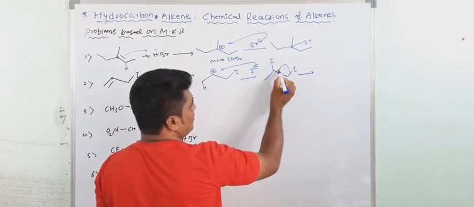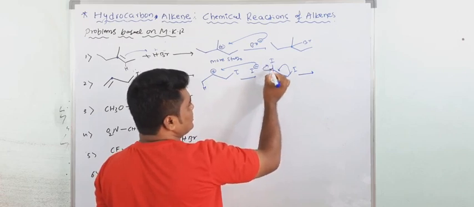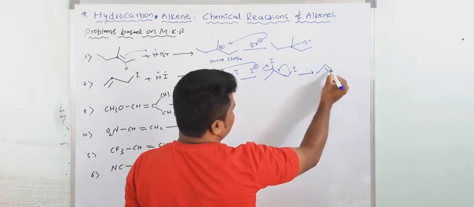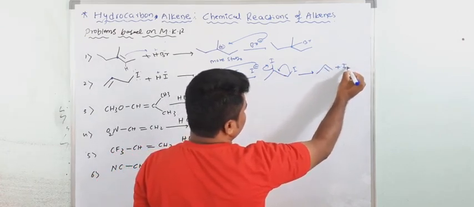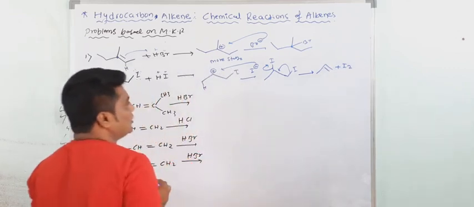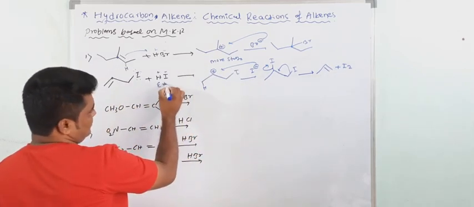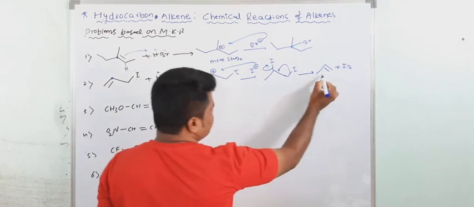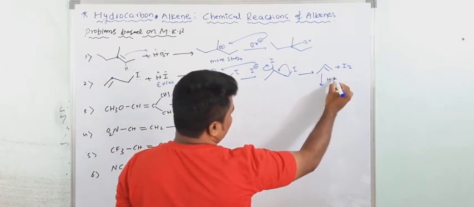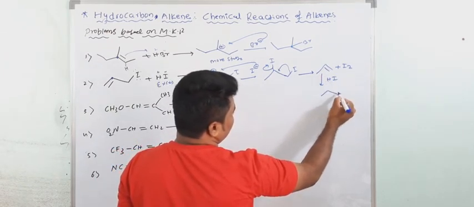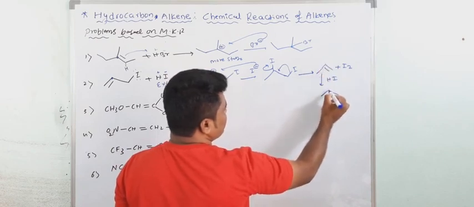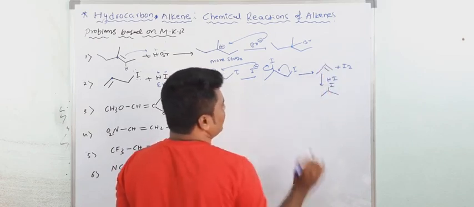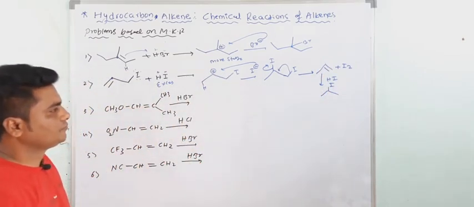This electron attacks at this point, then I2 is evolved. Now your final product is again what? Are you getting my point? If excess is given here, then it reacts with one more HI. Then you will get the Markovnikov product. Here this I goes. This is the final product. Understood now?